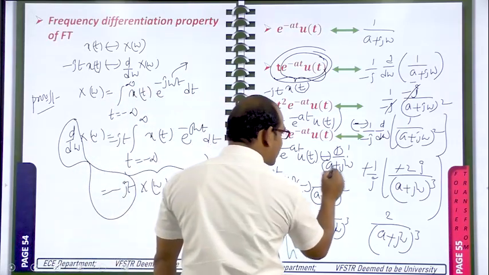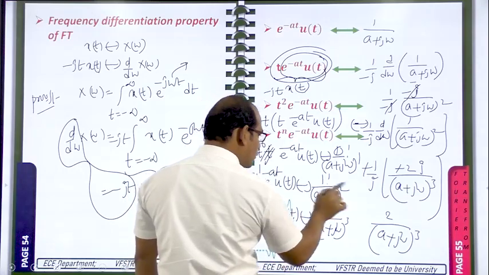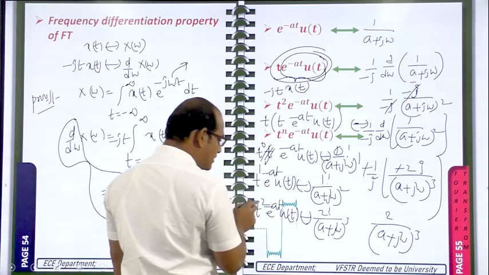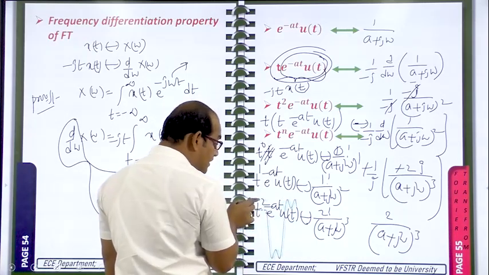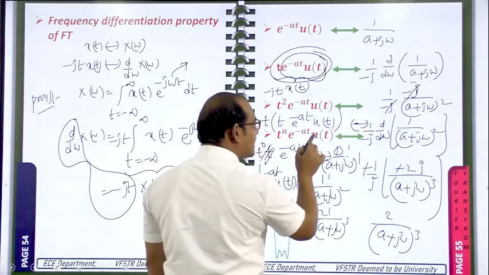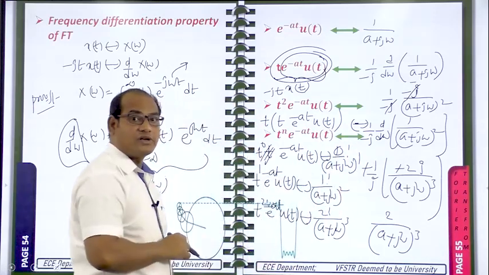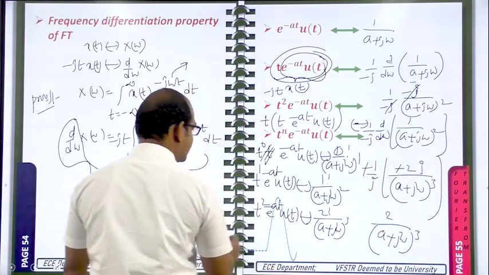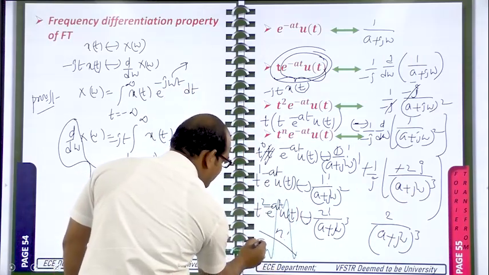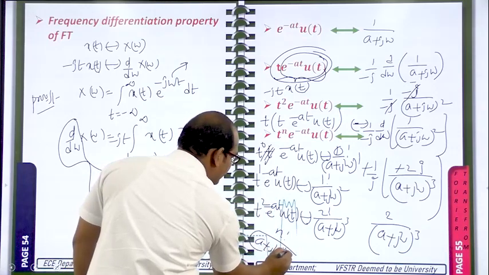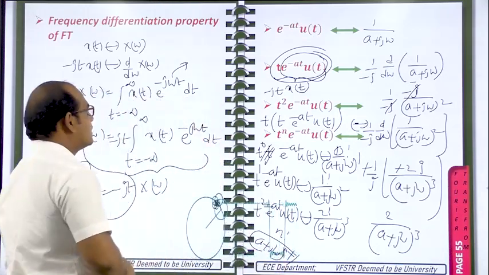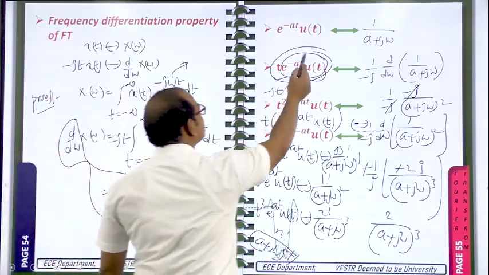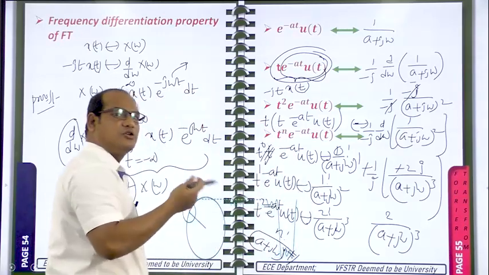Then what about this one? A plus j omega whole power 1, a plus j omega whole power 2. Here power is 1, here 1 plus 1, here power is 0, 0 plus 1, here power is 2, 2 plus 1. If the power is n, what is happening here? We need to write n factorial by a plus j omega whole power n plus 1. So the final answer is n factorial by a plus j omega whole power n plus 1. So this property has to be applied whenever the general signal is multiplied with t or t square or t cube or t power n.